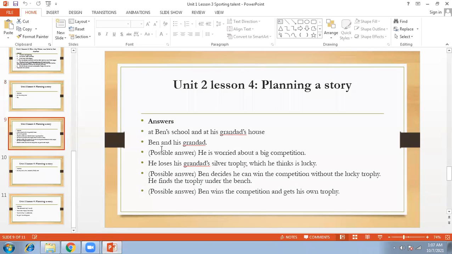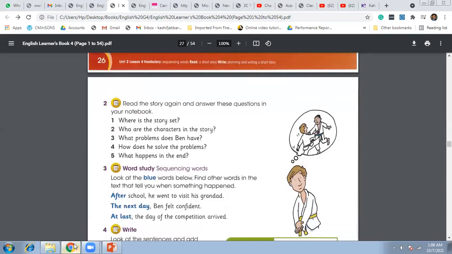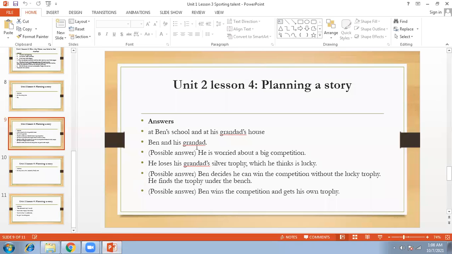The answer of this question is at Ben's school and at his granddad's house. Means where is the plot of the story set? So at these two places we have seen, at Ben's school and at granddad's house, right? And who are the characters in the story? So there are Ben and his granddad, right? Those who interacted with each other. These are the two characters of this story.